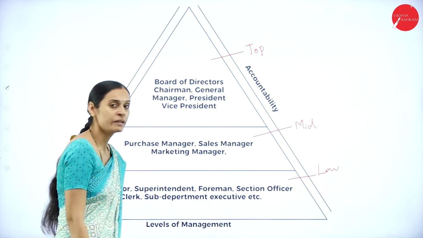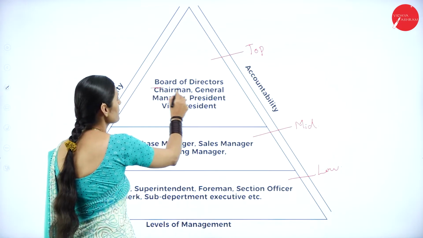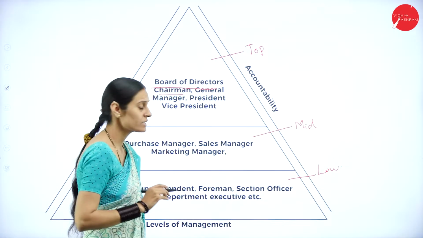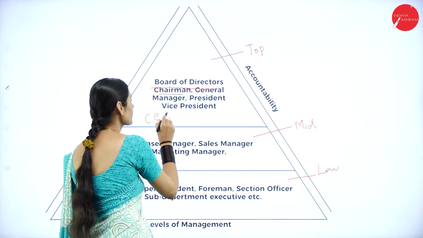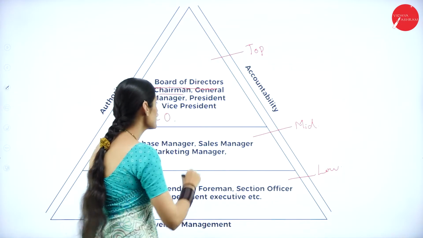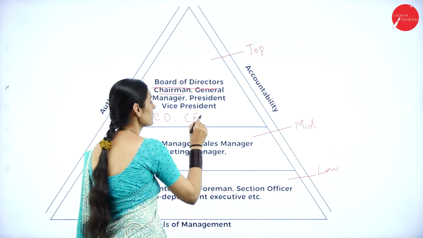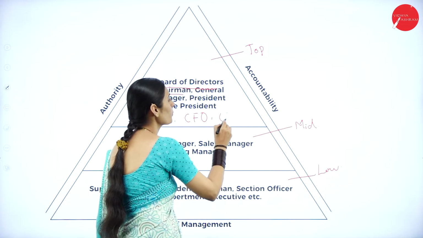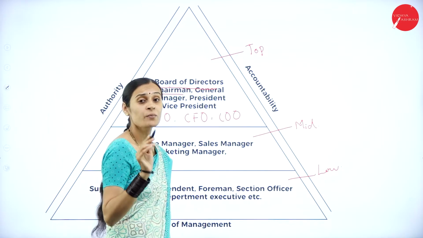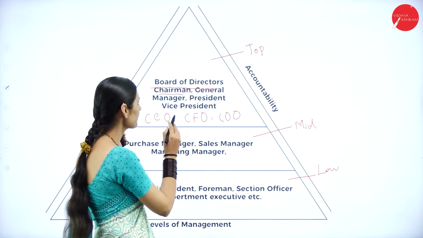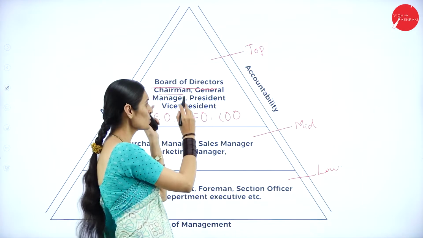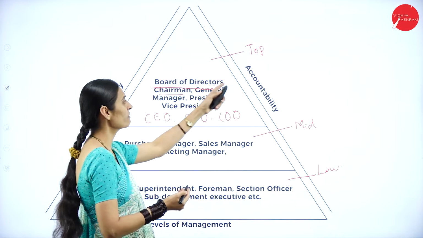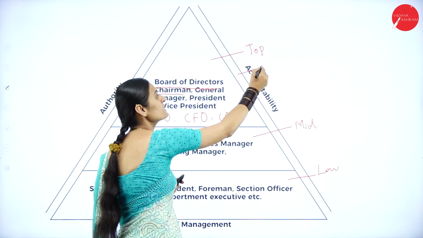Under top level management are the board of directors and chairmen, general managers, president, vice president, CEO (chief executive officer), CFO (chief financial officer) and COO (chief operating officer). These are the different persons working at the top level. And what are the functions of top level managers? They are the decision makers.